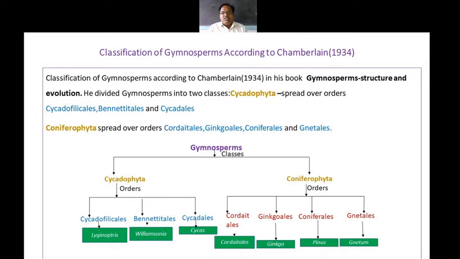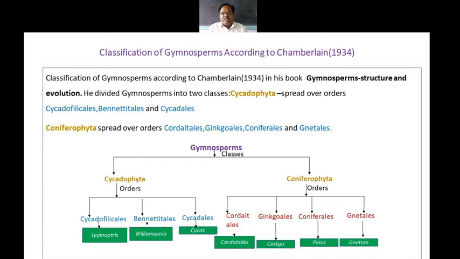As we differentiate these two, the Cycadophyta have members which are comparatively very small in size. But when we go towards the coniferales, these have members which are comparatively large, not only large, but in the form of trees. So these are the differences between these two.